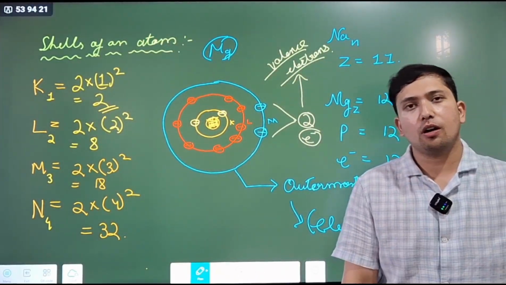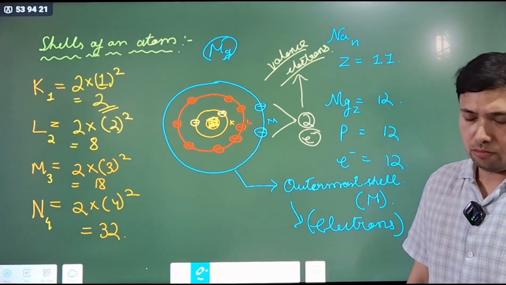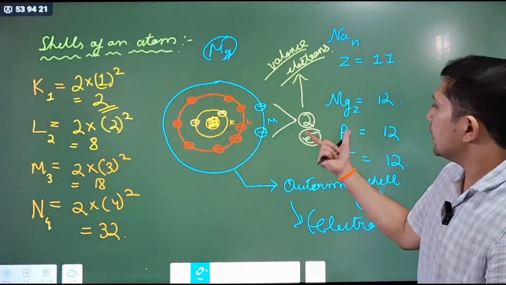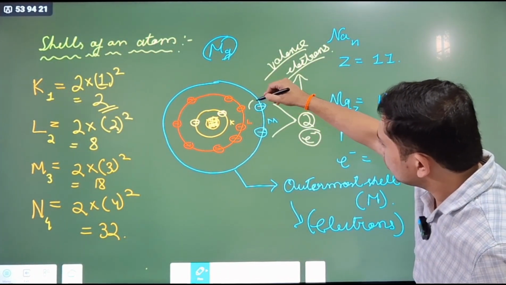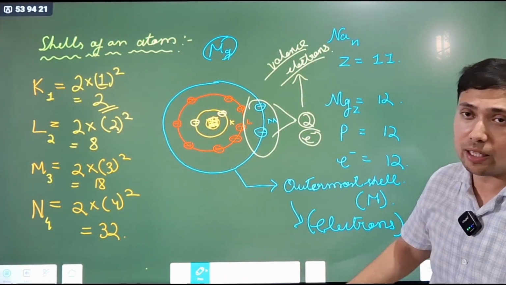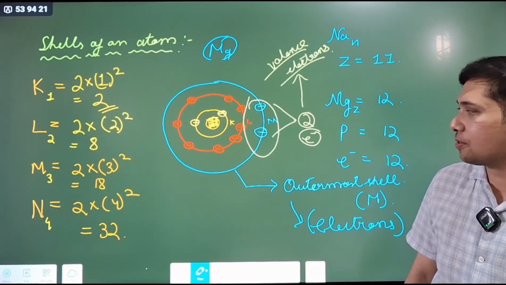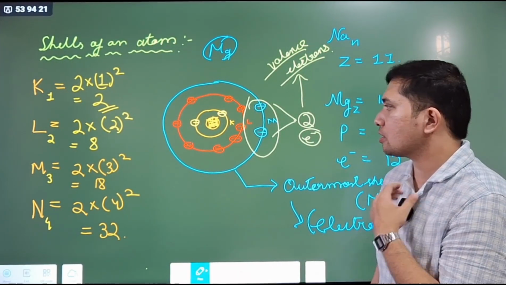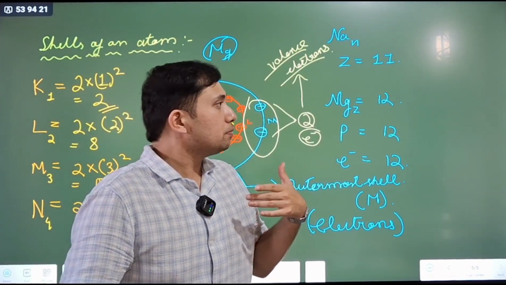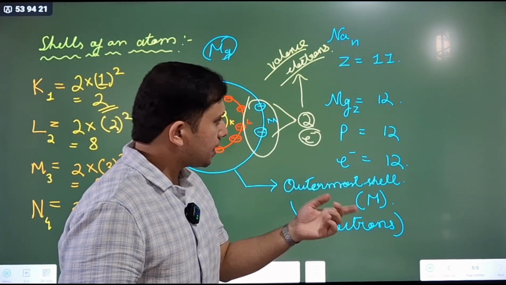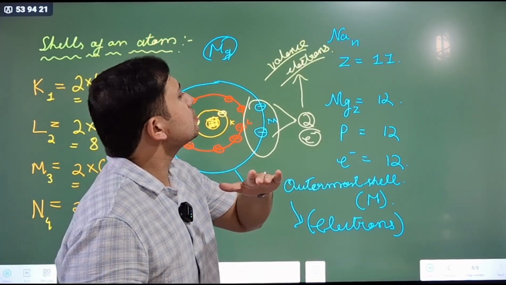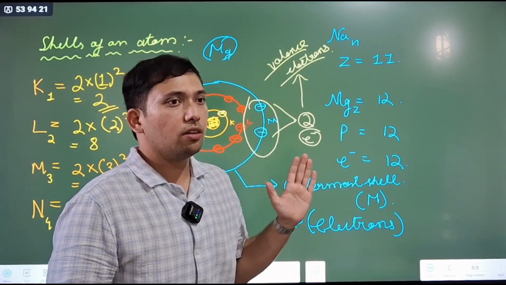So we learned, what is the definition of valence electrons? The total number of electrons present in the outermost shell of an atom of an element is called valence electrons. And valency means the total number of electrons that one element can donate or acquire to obtain the octet of its nearest noble gas is called valency.